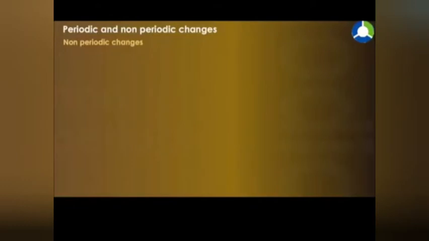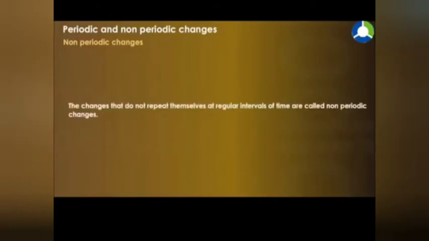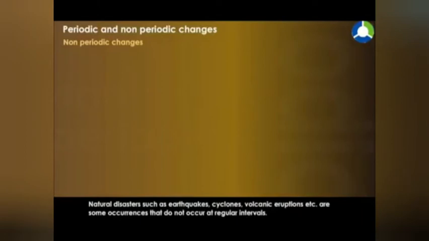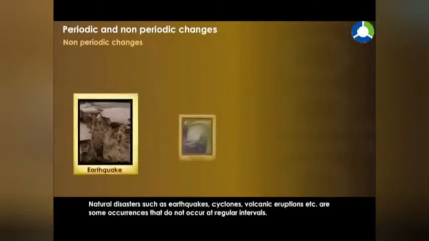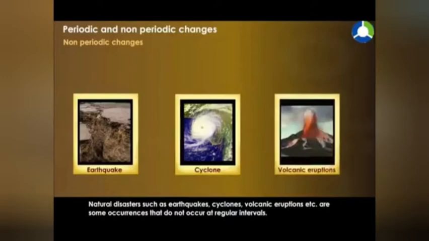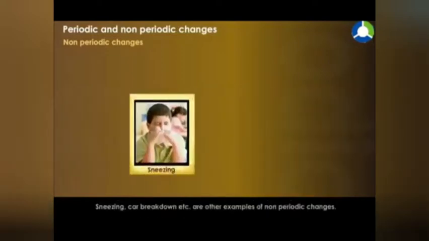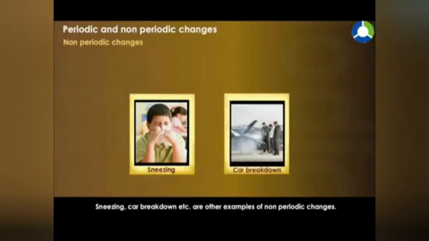Non-periodic changes are changes that do not repeat themselves at regular intervals of time. Natural disasters such as earthquakes, cyclones, and volcanic eruptions do not occur at regular intervals. Sneezing or car breakdown are other examples of non-periodic changes.